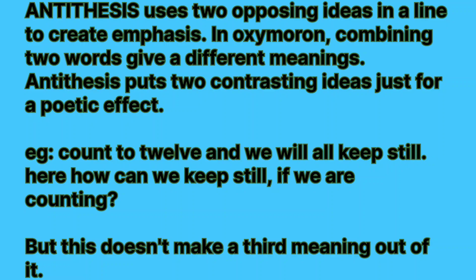How does antithesis work? Antithesis uses two opposing ideas in a line to create emphasis. In oxymoron, combining two words gives a different meaning. Antithesis puts two contrasting ideas just for a poetic effect. Example, count to 12 and we will all keep still. Here, how can we keep still if we are counting? But this doesn't make a third meaning out of it.